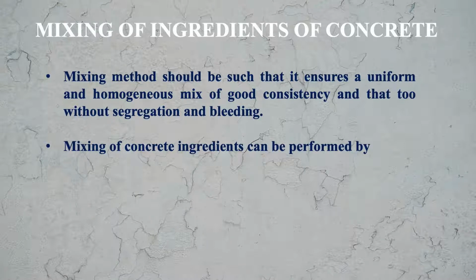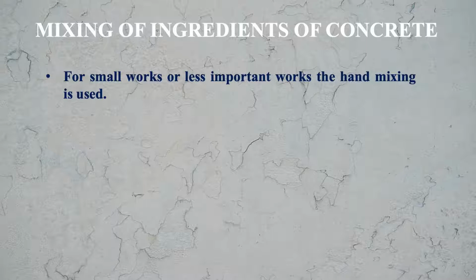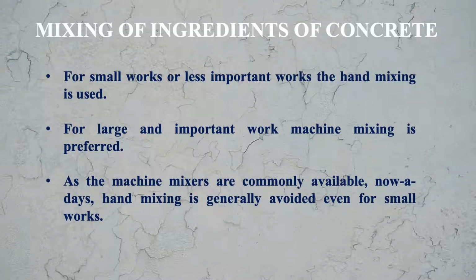Mixing of concrete ingredients can be performed in two ways. One is hand mixing and another one is machine mixing. For small works or less important works, hand mixing is used. For large and important work, machine mixing is preferred. As machine mixers are commonly available nowadays, hand mixing is generally avoided even for small works. Let us see first hand mixing.